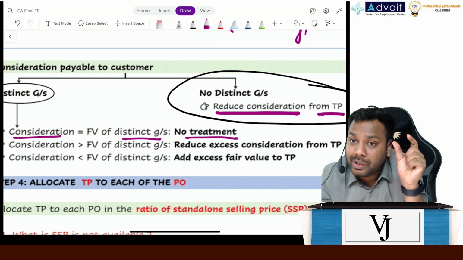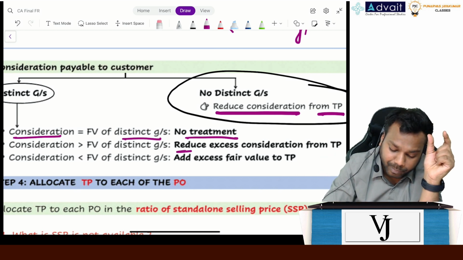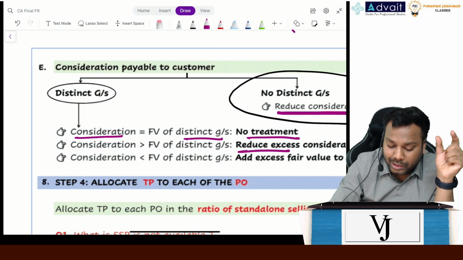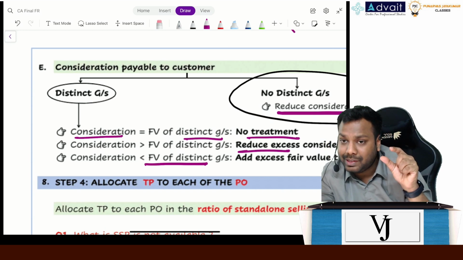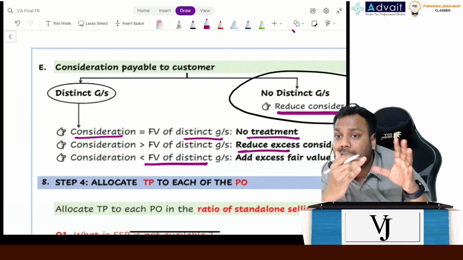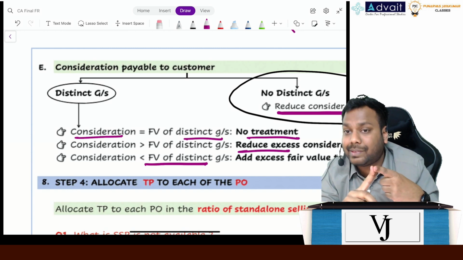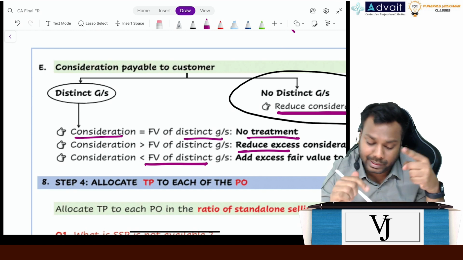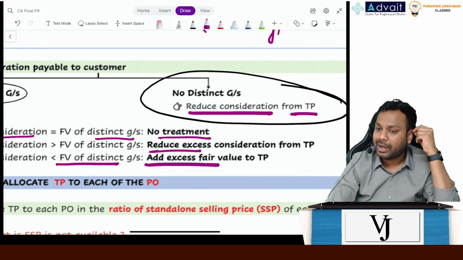For a portion of the consideration there is no distinct good or service, right? Means you will reduce this one. If the consideration is lower than the fair value of the distinct goods or services received by the entity, then for a portion of the fair value there is no consideration, which is sort of a non-cash consideration. Add the excess fair value to the transaction price.